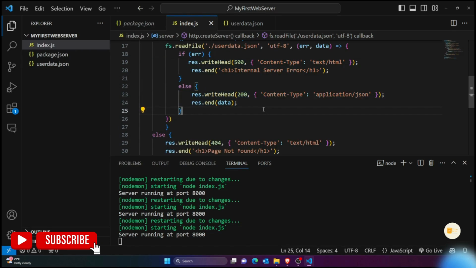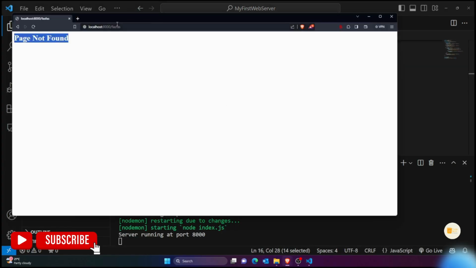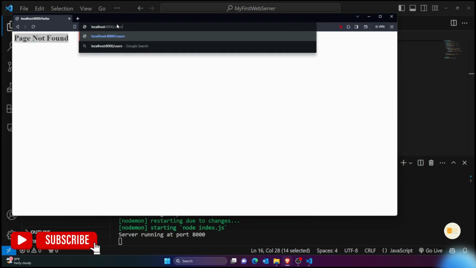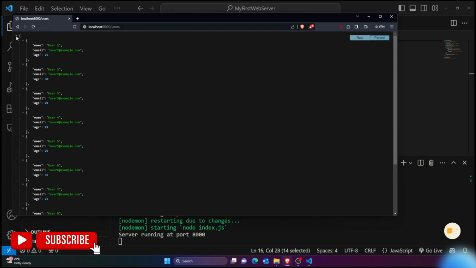If everything is fine, I'm just sending the response. Okay, so I'm just trying to read the file and send this as a response when I call the user's path. So let's try to use it. So now if I say that someone calls slash user, so you would receive this JSON format data. Okay, so isn't that crazy? Like you would just receive the data from the backend.